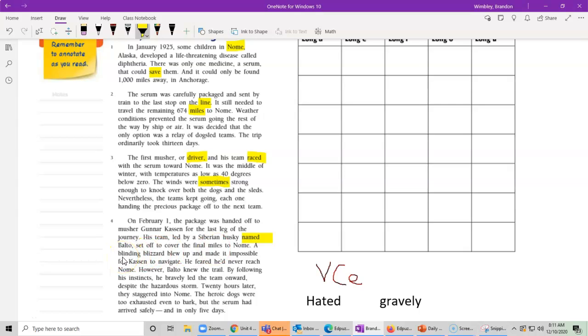A blinding blizzard blew up, and made it impossible for Kisson to navigate. He feared he'd never reach Nome. However, Balto knew the trail. By following his instincts, he bravely led the team onward, despite, that's a nice one, the hazardous storm. 20 hours later, they staggered into Nome. The serum had arrived safely. Ooh, there's 2 in a row. And in the final 5 days. So these dogs barely made it. They had 5 days to spare.